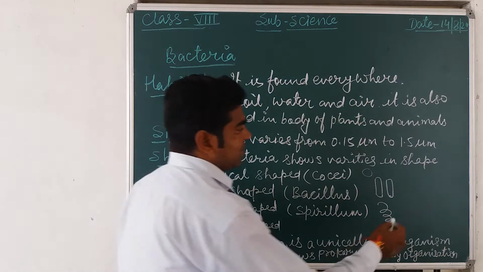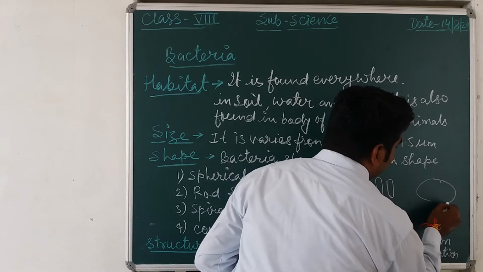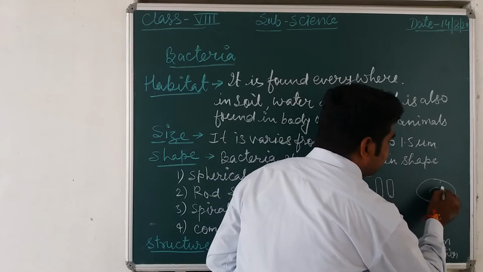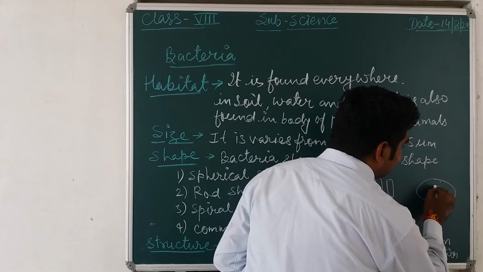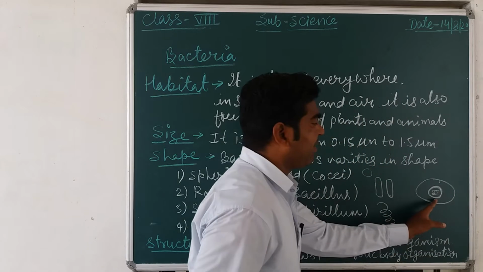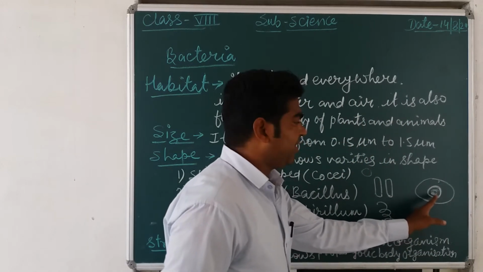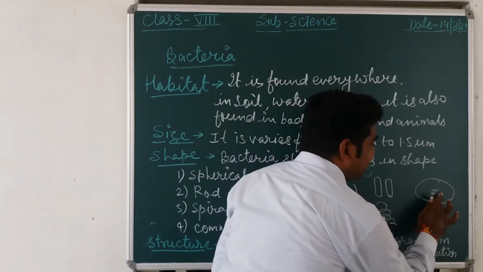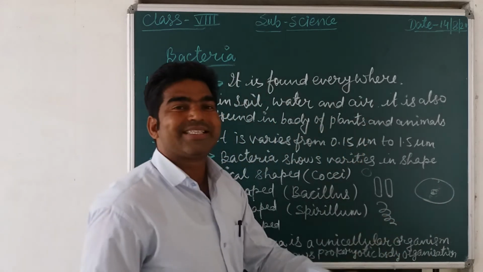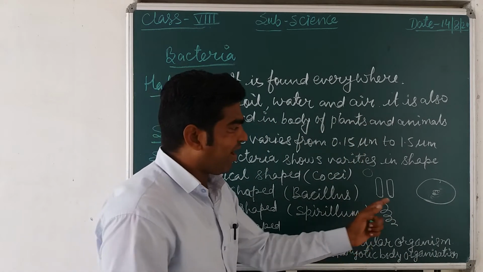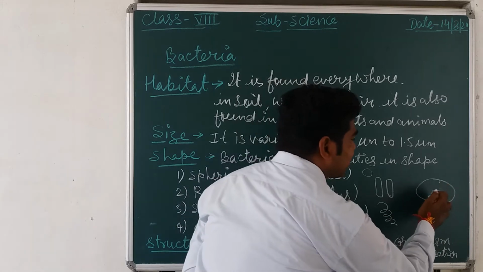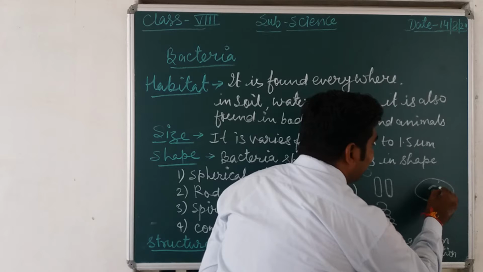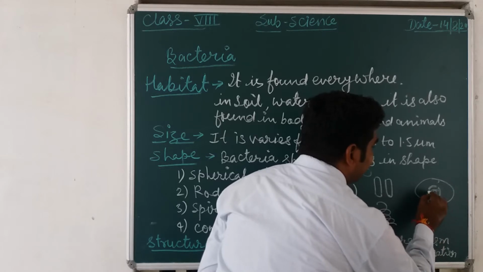Suppose that you see in a cell, this is the common cell and this is what? Nucleus. So this nucleus is surrounded by the nuclear membrane. This is called what? Nuclear membrane. But in the case of a prokaryotic cell, what happened? The genetic material is only found in a scattered form. It means the nucleus is not surrounded by a nuclear membrane. So it lacks a nuclear membrane.